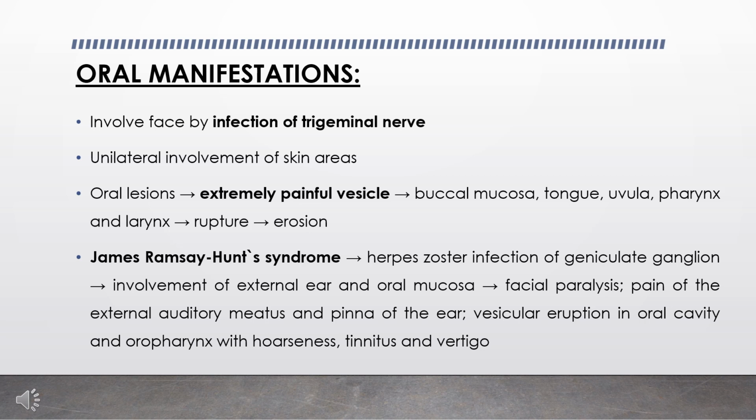A special form of zoster infection of the geniculate ganglia, with the involvement of the external ear and the oral mucosa, has been termed James-Ramsay-Hunt syndrome. The clinical manifestation includes facial paralysis as well as pain of the external auditory meatus and pinna of the ear. In addition, a vesicular eruption occurs in the oral cavity and oropharynx, with hoarseness, vertigo and occasional other disturbances.